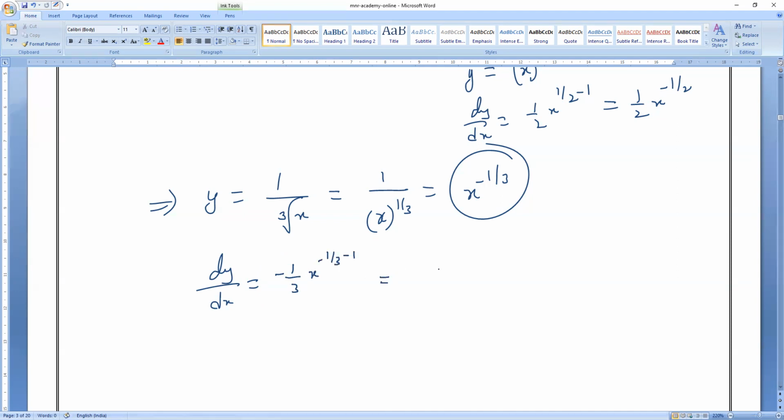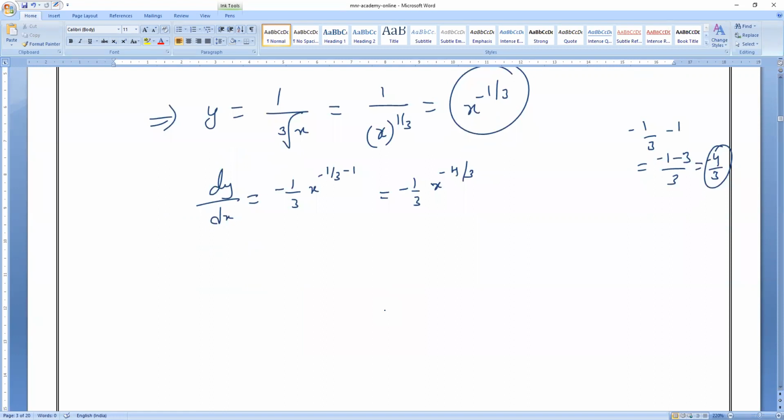Which is equals to what will come? Minus 1 by 3 cube root of x, and x power what will come, guys? Minus 1 by 3 minus 1. If you take LCM, LCM is 3, minus 1 minus 3, which is equals to minus 4 by 3. Is it right or wrong?